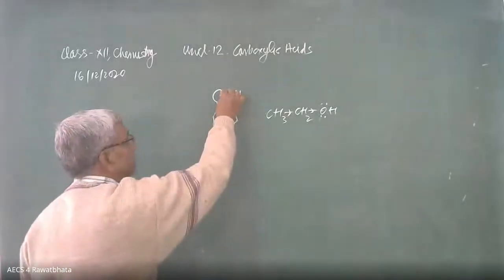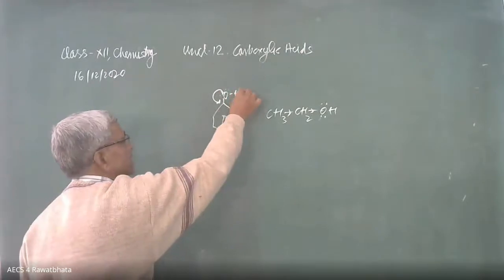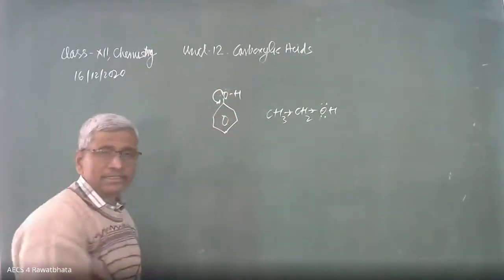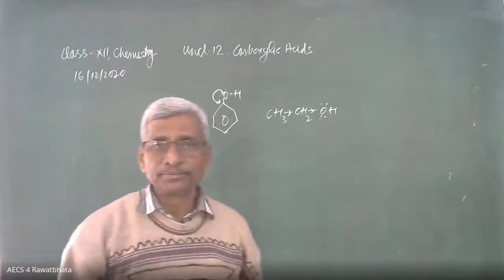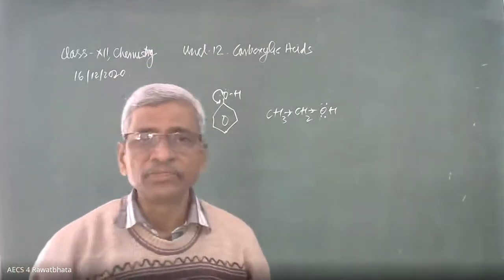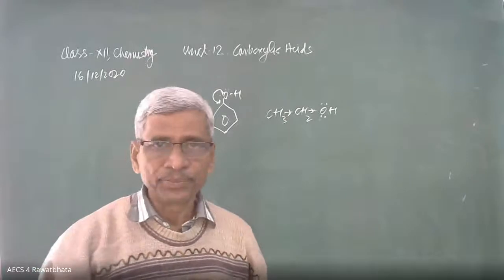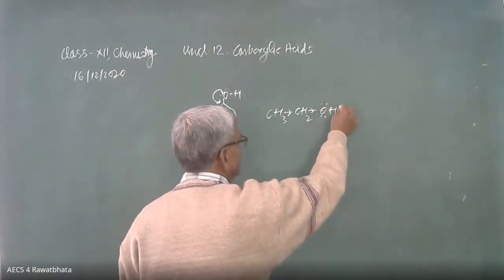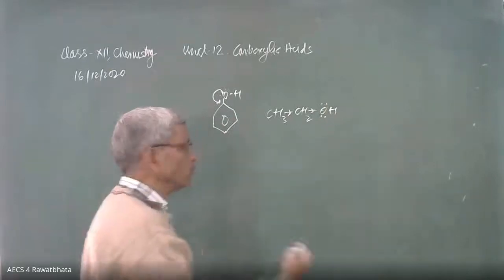Therefore, there is a partial positive and partial negative here, and a partial positive here, and in this way there is less charge separation, and that's why phenol is less polar. While this oxygen in ethanol has more electron density, and with the hydrogen this bond is more polar.